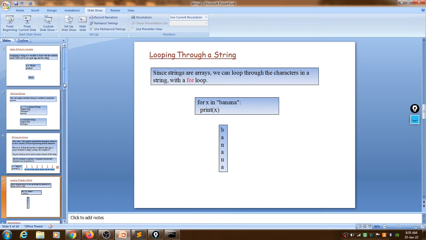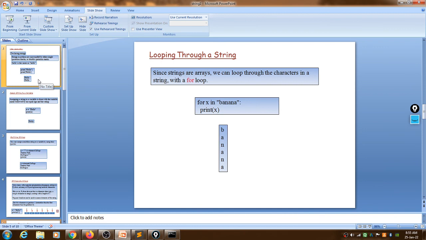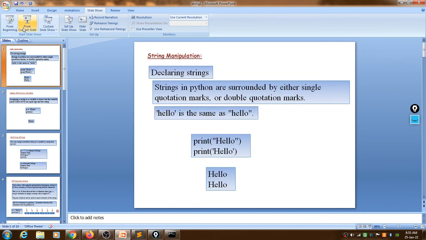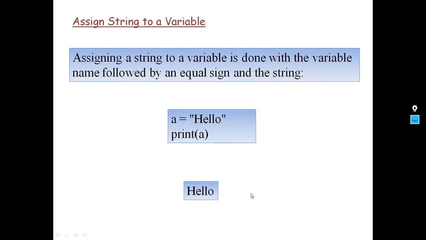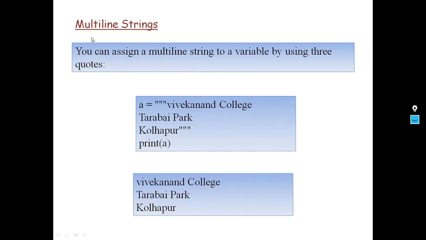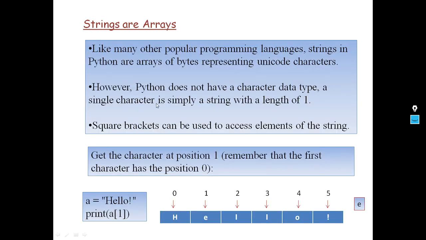regarding strings. Look here at what we have seen today. The first one, string manipulation: how we can declare a string. Next, how we can assign a string to a variable using a single or double quotation mark. Next, how we can enter a multi-line string; this is the format. Then, strings are arrays in Python: how they are stored at a memory location and how we can retrieve a character with the help of an index.